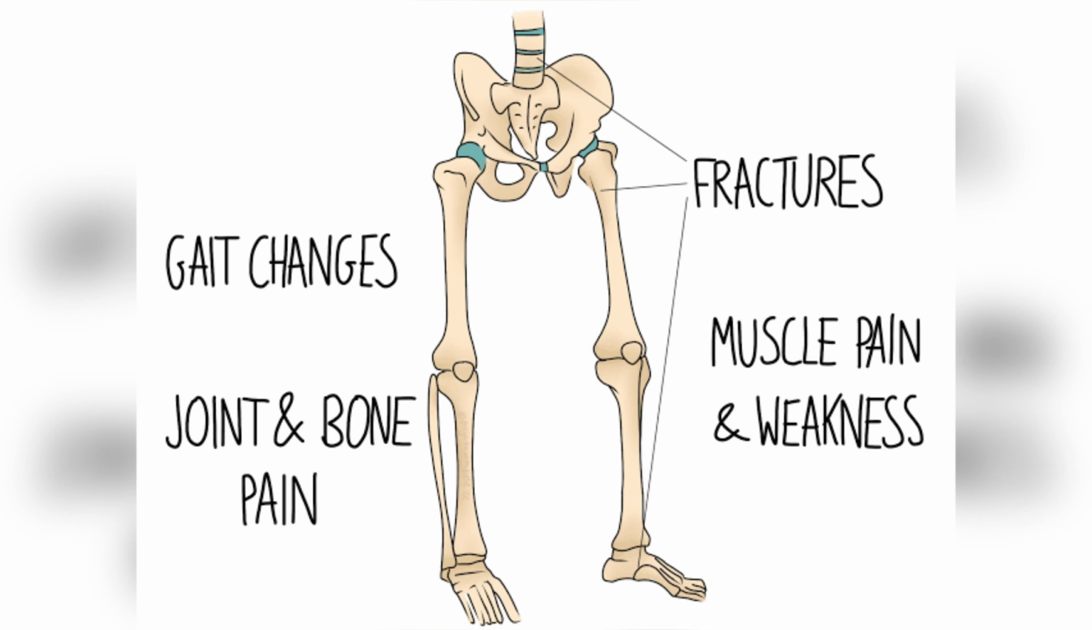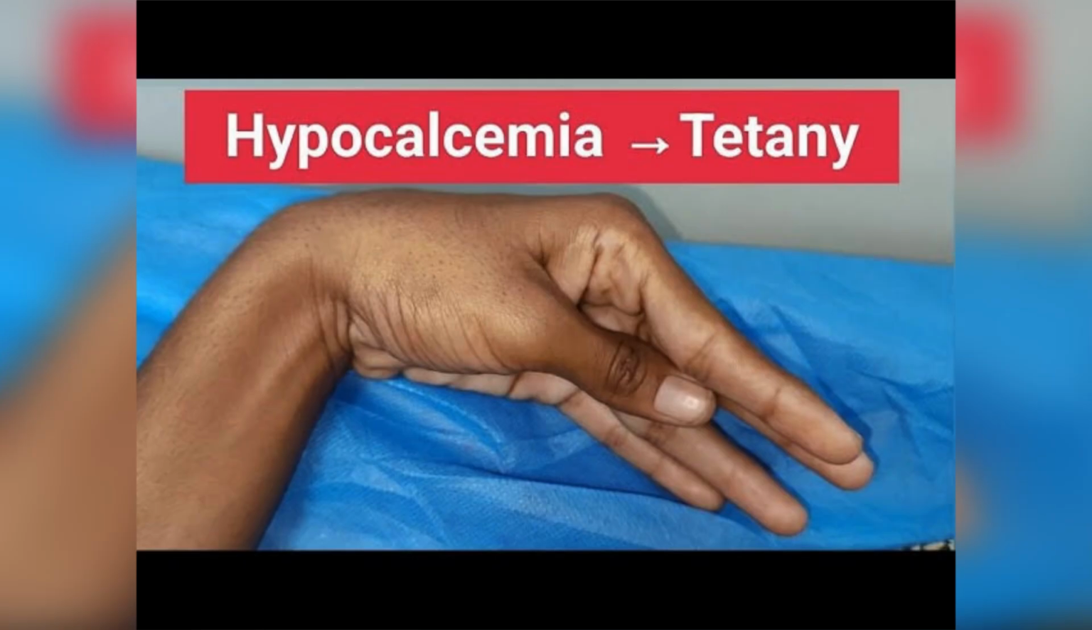And these are the rickets symptoms: fractures, muscle pain and weakness, gait changes, joint and bone pain. These are the symptoms caused in rickets. It is mostly seen in small children. And hypocalcemia causes tetany. This is the hand showing the hypocalcemic tetany symptoms. You can see in the picture.